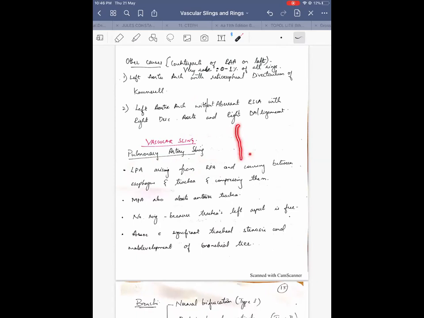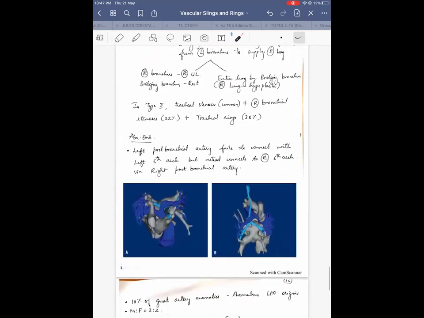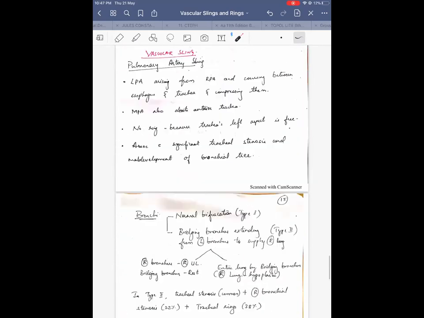Because this left pulmonary artery is arising from the right pulmonary artery, in that course it courses posterior to the trachea and anterior to the esophagus. Between trachea and esophagus, it courses, and it compresses the trachea and esophagus. MPA also abuts the anterior trachea. So the trachea is abutted posteriorly by the aberrant or anomalous left pulmonary artery, and anteriorly by the main pulmonary artery.